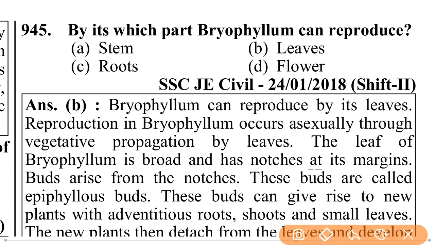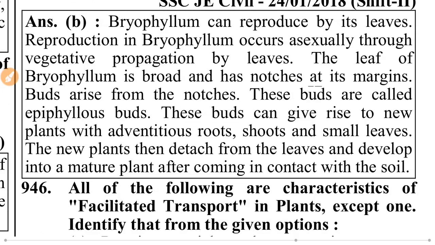By which part can bryophyllum reproduce? That is leaves. Bryophyllum can reproduce by its leaves. Reproduction in bryophyllum occurs asexually through vegetative propagation by leaves.